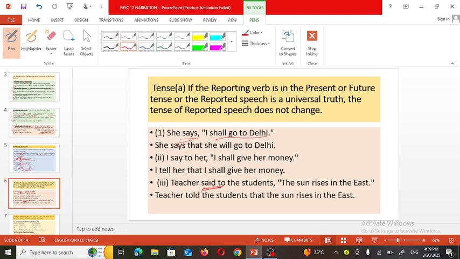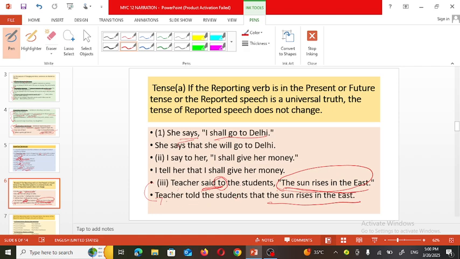But there are a few sentences which are universal truths. In such a case, there is no need to change the tense of the sentence. For example, the teacher said to the students, the sun rises in the east. Now, this statement delivered by the teacher is a universal truth. So, there is no need to make any kind of change in this sentence which is in inverted commas. Only we need to make changes here. Instead of teacher said to the students, when we are writing the sentence in indirect narration, at that time there is no need to use the preposition to.